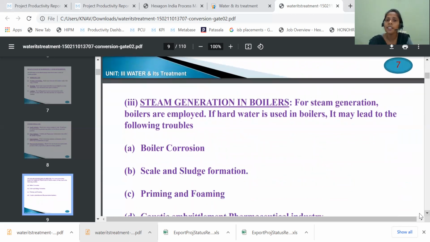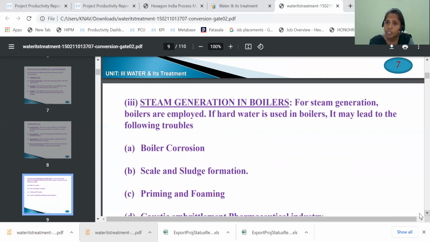And the next one is the steam generation in the boilers. I said, now why are we using the boilers for engineering purposes? What is the use of boilers? For generating electricity, for power generation.